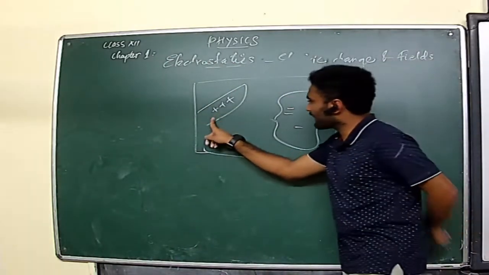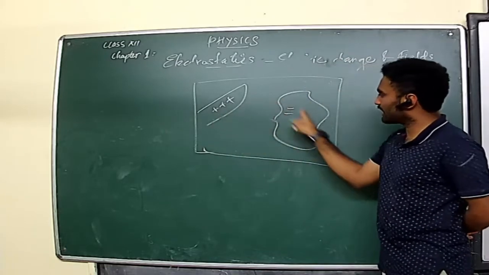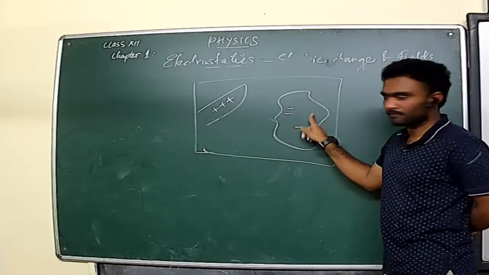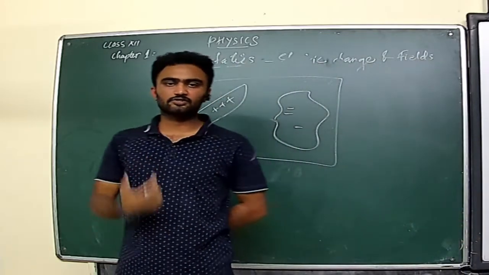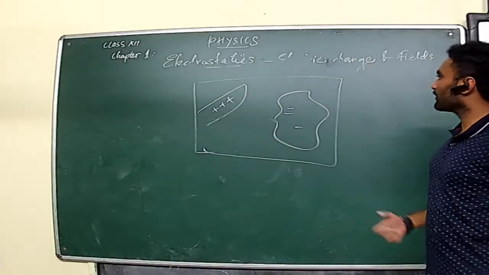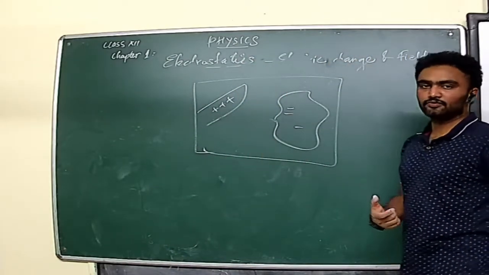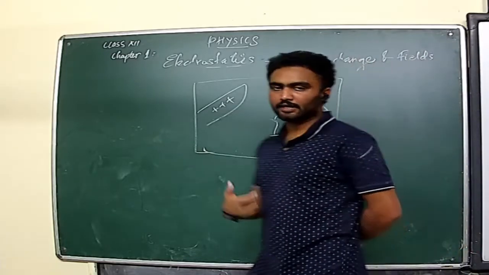You can see in the glass rod there will be some loss of charge. At the same time there will be an addition of that much charge in the silk, isn't it? So as a whole, when you consider the system together, the total charge of the system will remain constant, and that is the conservation. So that's the second property of electric charge. Electric charges will follow the conservation law. Charge can neither be created nor destroyed.